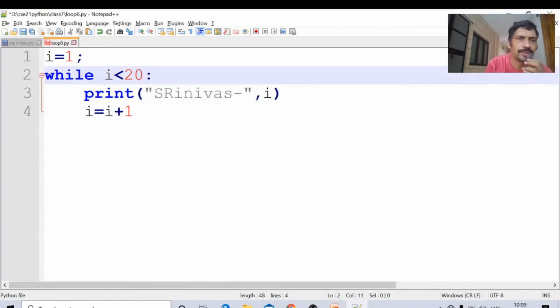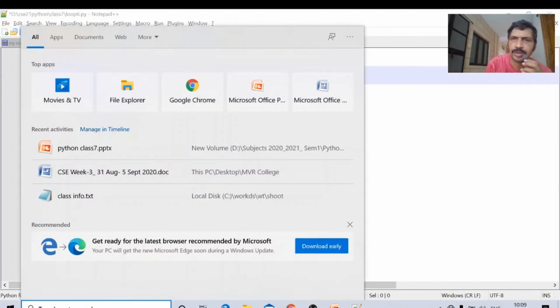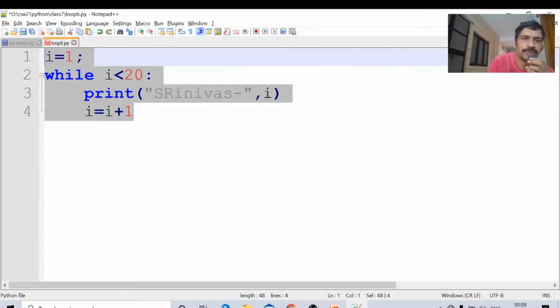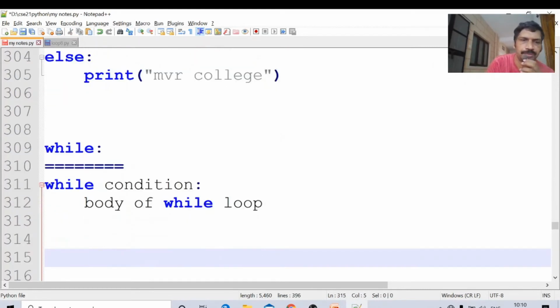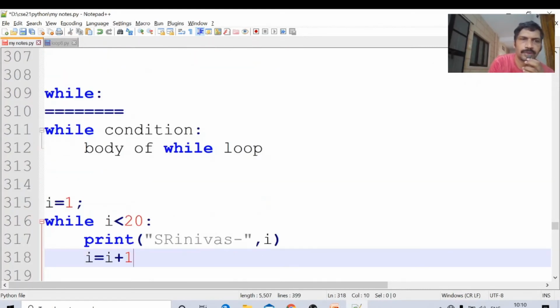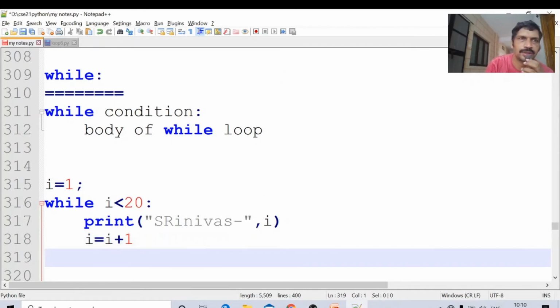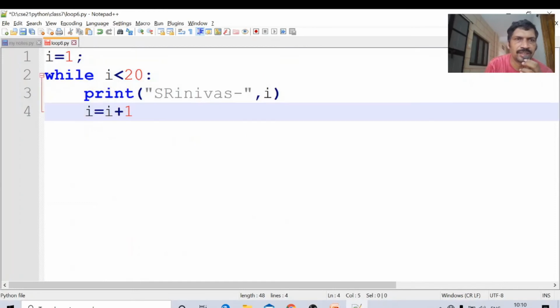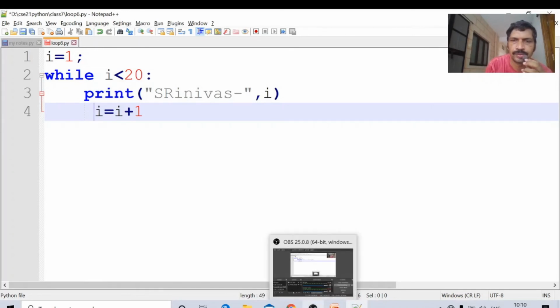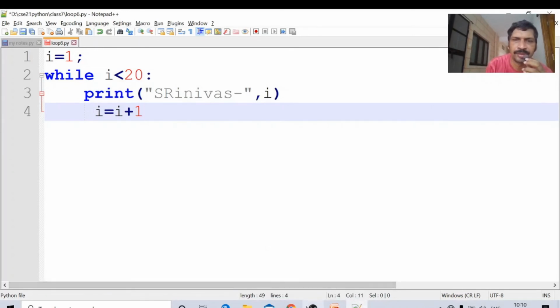Okay, this is about the while loop, the syntax of the while loop. This is the first program we have done in the while loop. Control A, Control C. I am saving this file in while. Suppose here I write like this, not here. I will give some space. What will happen? We will see. Control S. Actually, I have to write this one before the print. I have just given some space here. Then what will happen if I try to run this program?